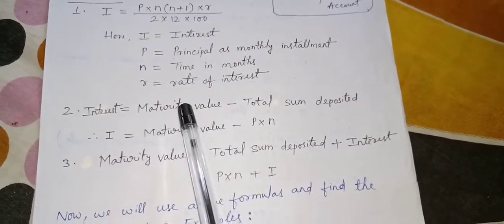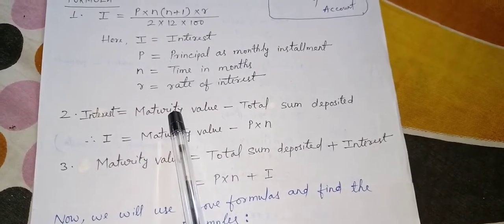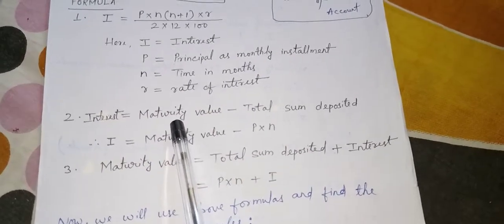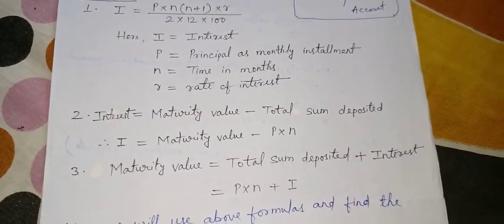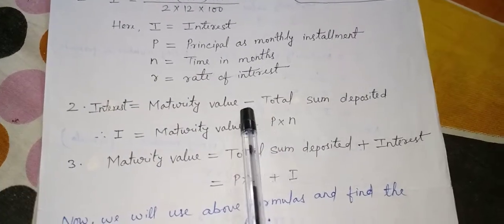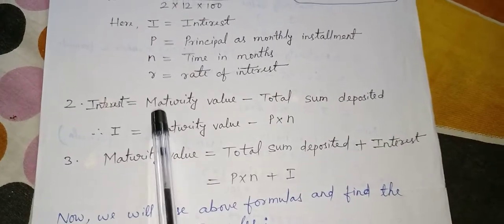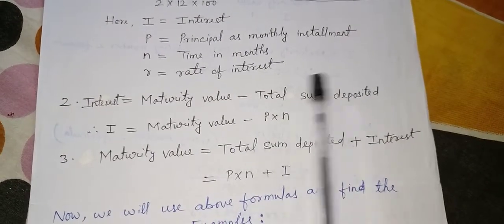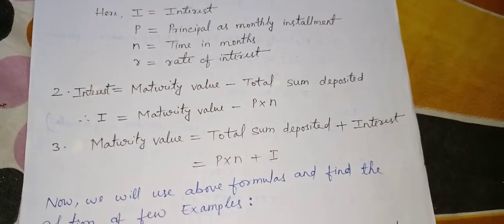Suppose you get 7,000 by the end of the time, that 7,000 is the maturity value, and you have deposited 6,000. Then 7,000 minus 6,000, that is 1,000, is the extra money you are getting, called interest.